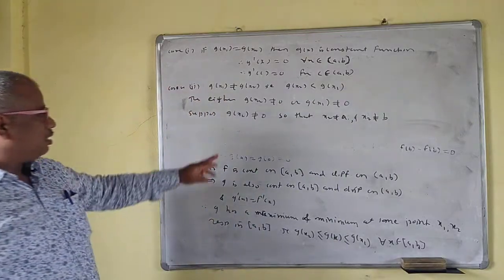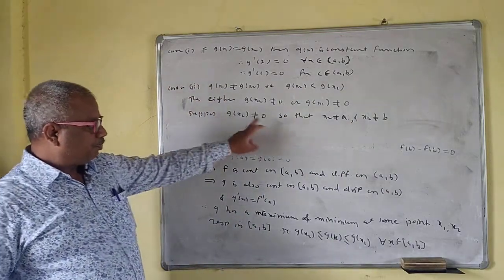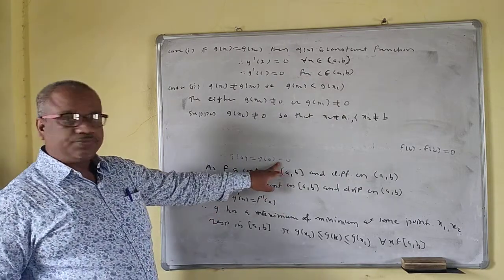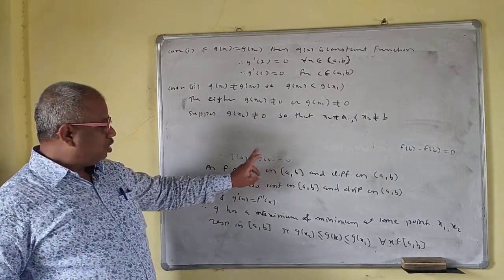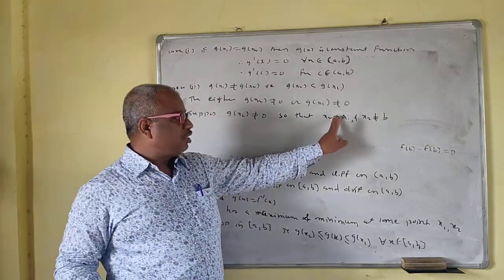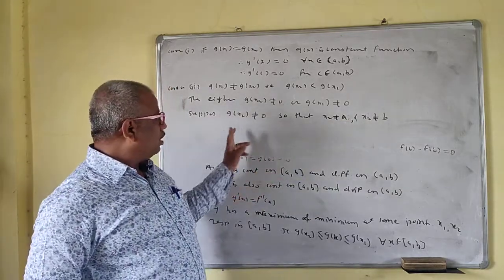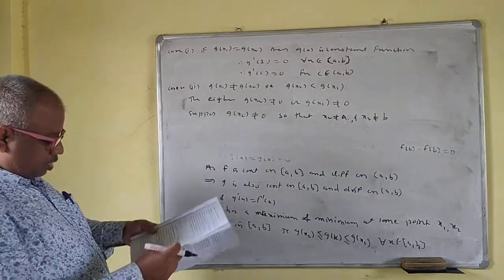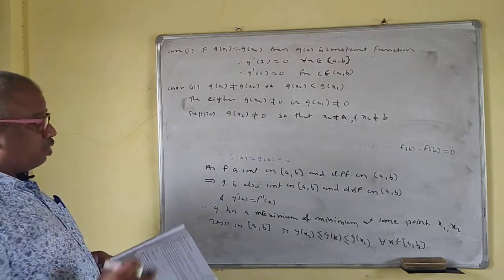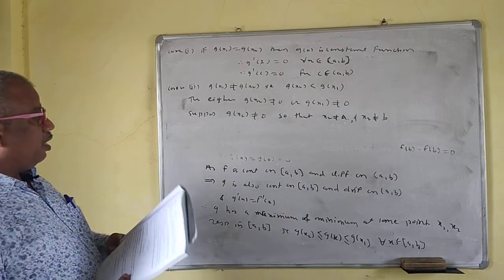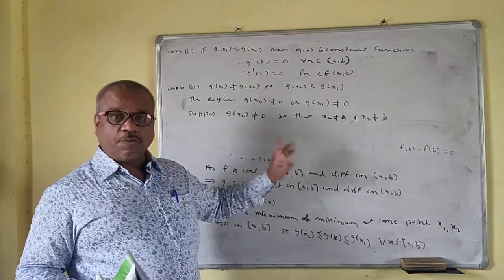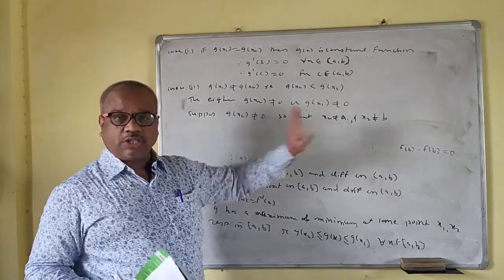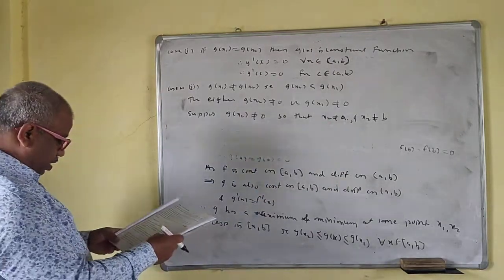Why is this so? g of a is 0, and g of b is also 0. If x2 were equal to a or equal to b, then g of x2 would be 0. But we don't want 0 now. That means x2 cannot be a and x2 cannot be b.